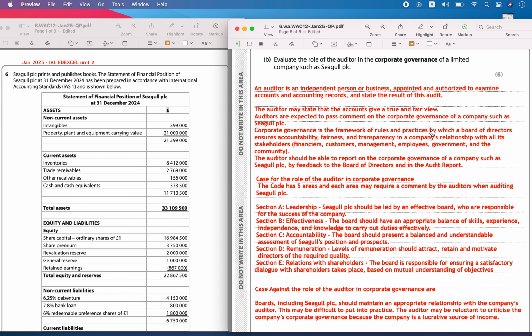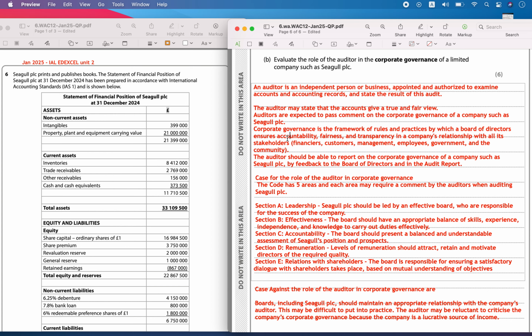He will also pass comment on the corporate governance of a company such as a PLC. Corporate governance refers to the framework, the rules and practices which are set by the board of directors of the PLC. This is set up to ensure there is accountability, fairness, and transparency in the company's relationship with all the stakeholders. Even the employees are stakeholders, as are financiers, customers, management, government, and the community.